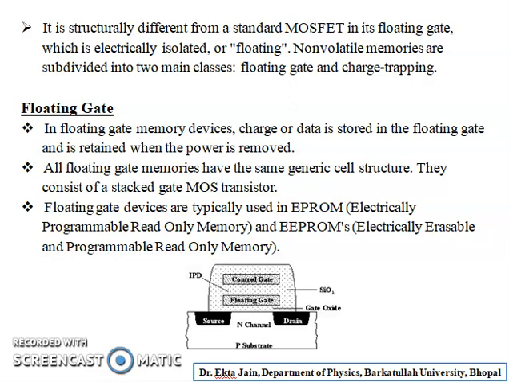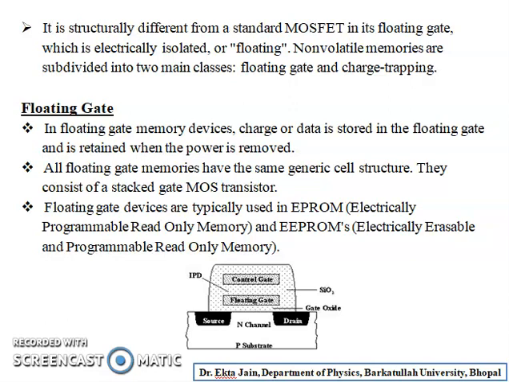It is structurally different from a standard MOSFET in its floating gate, which is electrically isolated or floating. Non-volatile memories are subdivided into two main classes, floating gate and charge trapping. Now, floating gate. What is floating gate? In floating gate memory devices, charge or data is stored in the floating gate. Means here the storage device is the gate and the data is retained when the power is removed.